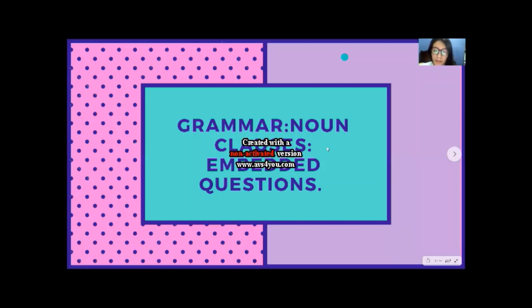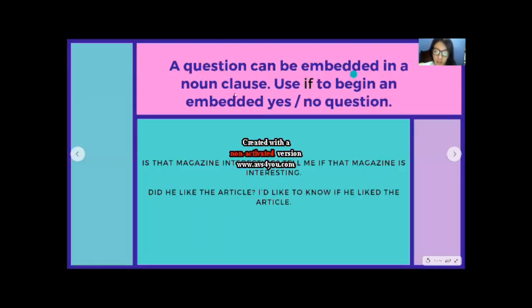I am going to talk about noun clauses, embedded questions. A question can be embedded in a noun clause. We have some examples. The first one is, is that magazine interesting? Tell me if that magazine is interesting.